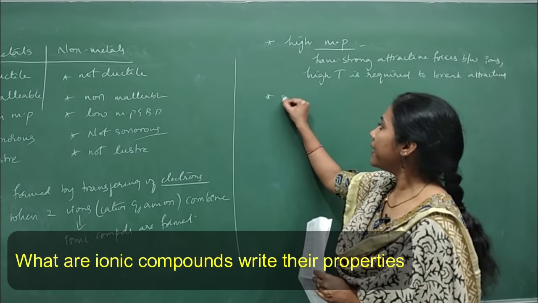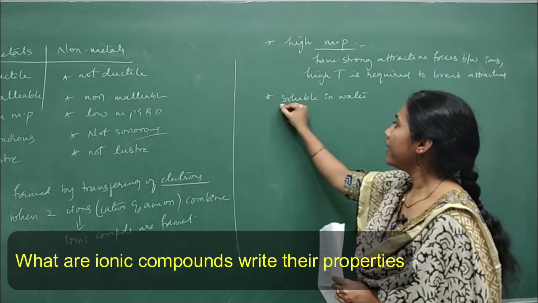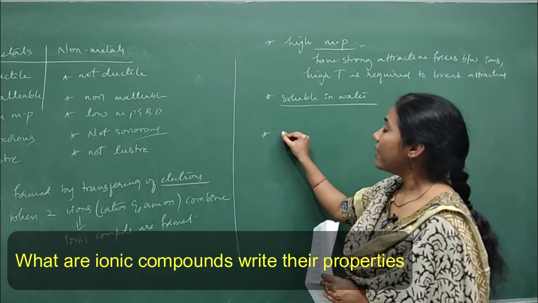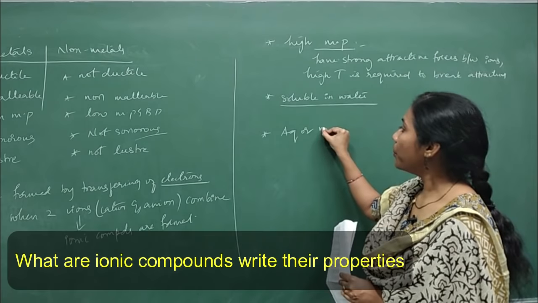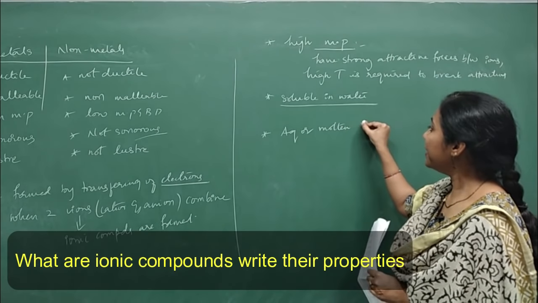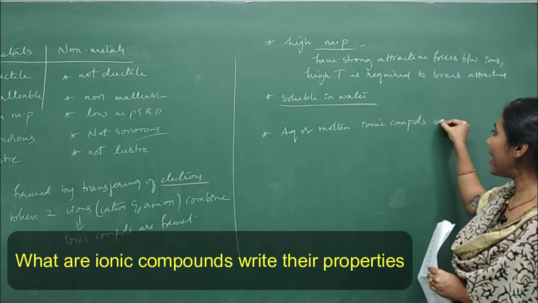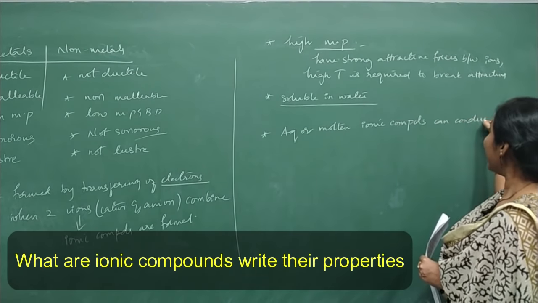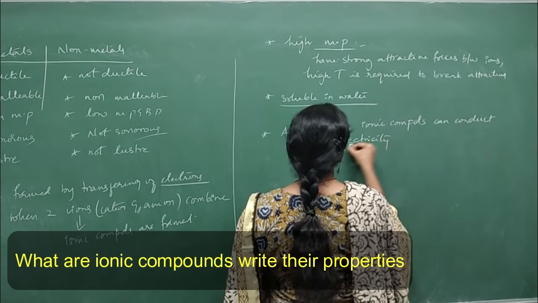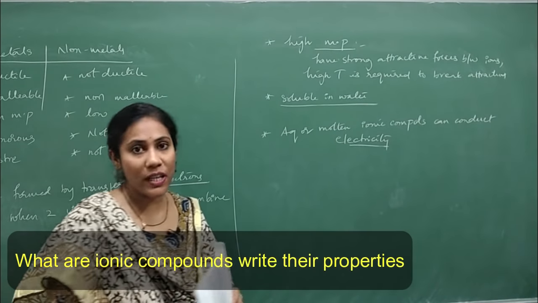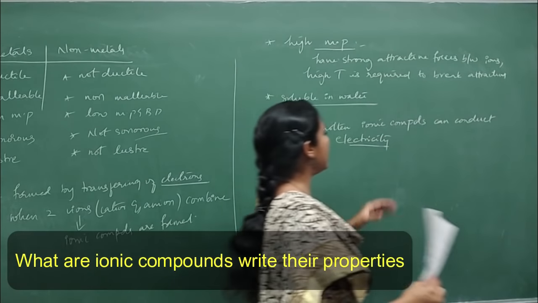The second property is they are soluble in water. And the third property is aqueous or molten ionic compounds can conduct electricity. This is a very important point, and they would ask you the reason why. It can be separately asked as a 1 mark question also. They would ask you why aqueous or molten ionic compounds can conduct electricity.